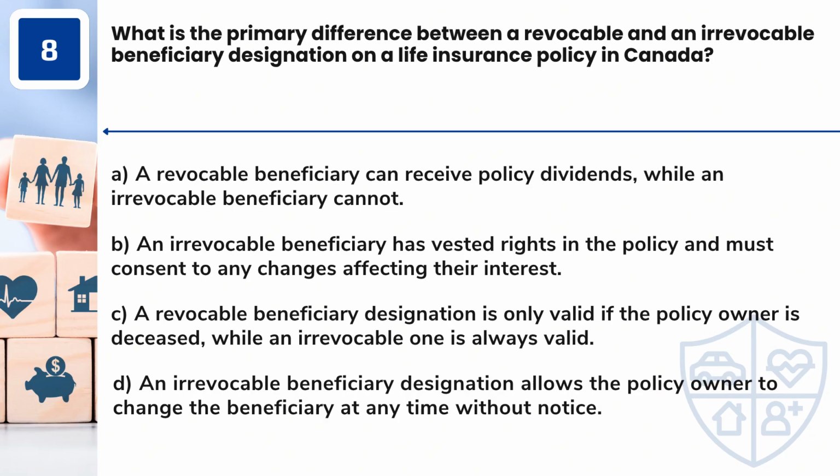Question 8. What is the primary difference between a revocable and an irrevocable beneficiary designation on a life insurance policy in Canada? A. A revocable beneficiary can receive policy dividends, while an irrevocable beneficiary cannot. B. An irrevocable beneficiary has vested rights in the policy and must consent to any changes affecting their interest. C. A revocable beneficiary designation is only valid if the policy owner is deceased, while an irrevocable one is always valid. D. An irrevocable beneficiary designation allows the policy owner to change the beneficiary at any time without notice.